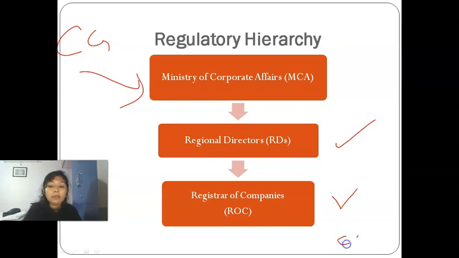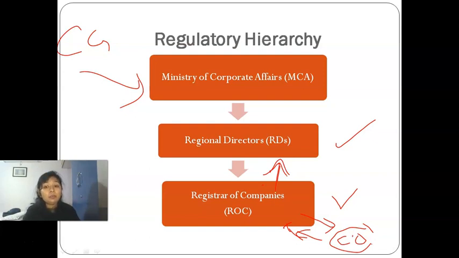A company will directly come in contact with ROC, and all the filings that a company has to do, even those filings which have to be reported further to RD, will first of all be applied to ROC. Then ROC will forward your application or report about your company's compliances to RD. And you will not go up to MCA. But all the tasks will be done under the MCA website only.